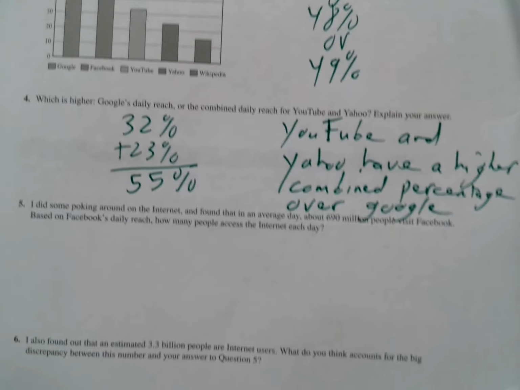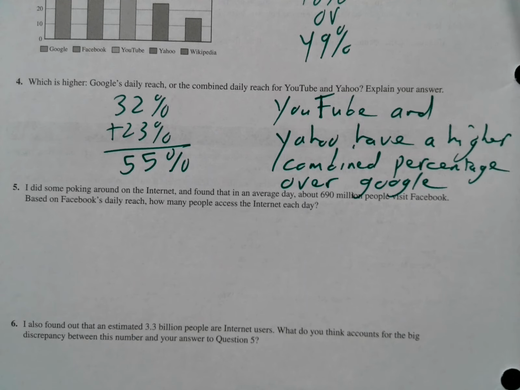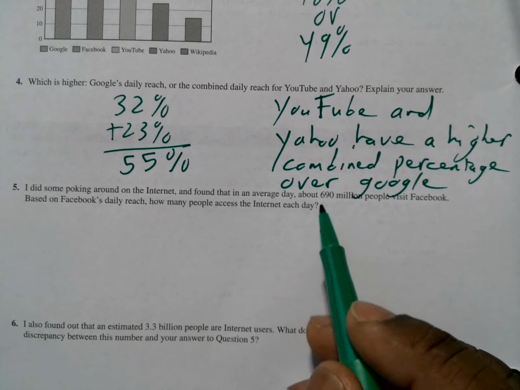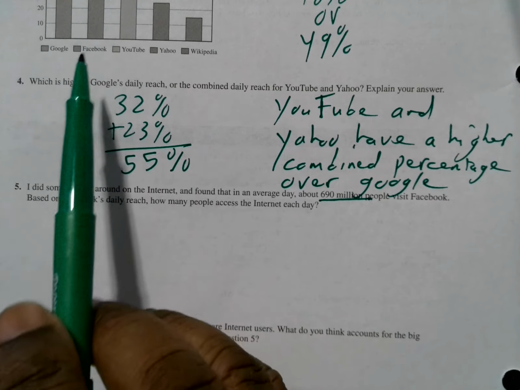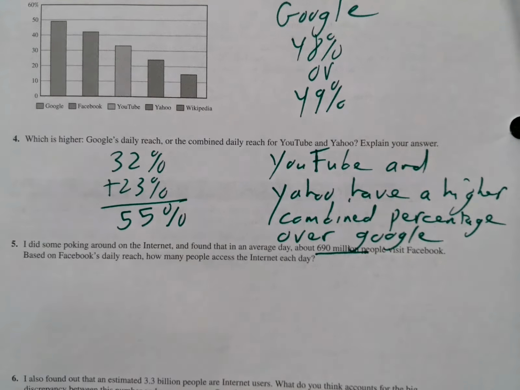Now we come here to number 5. It says, I did some poking around on the internet and found that in the average day, about 690 million people visit Facebook. Based on Facebook's daily reach, how many people access the internet each day? Okay, so they tell us about 690 million people visit Facebook, and it says based on Facebook's daily reach, how many people access the internet each day. So basically, we're saying here, Facebook is about 42%.